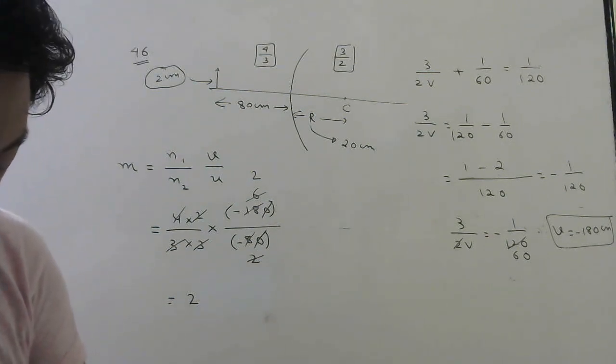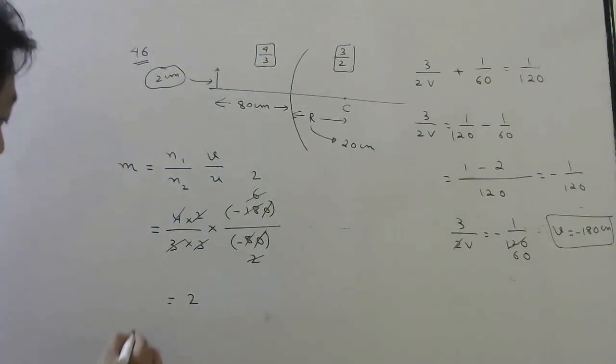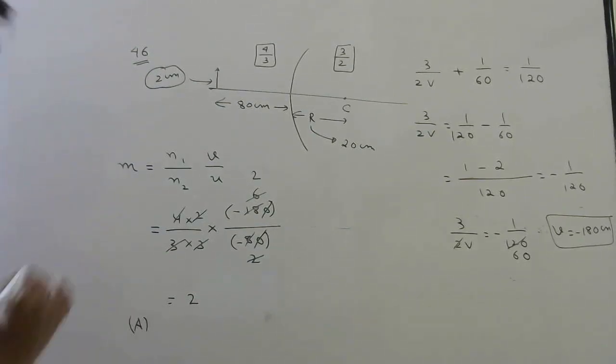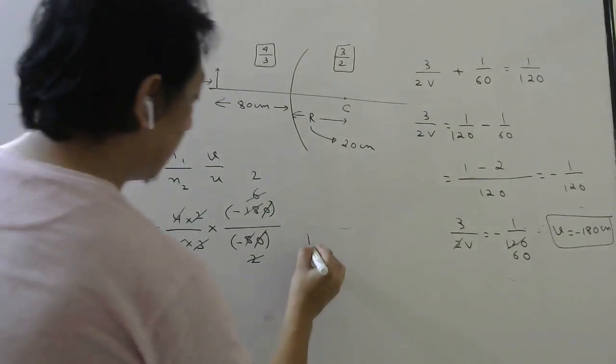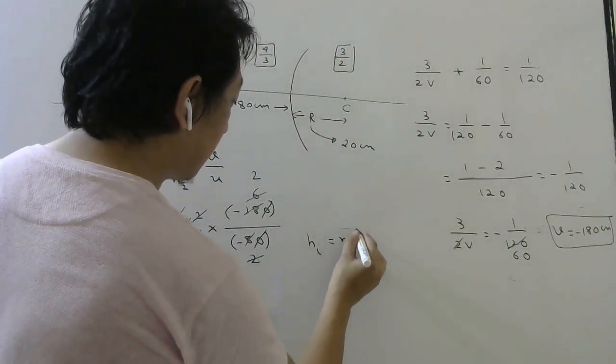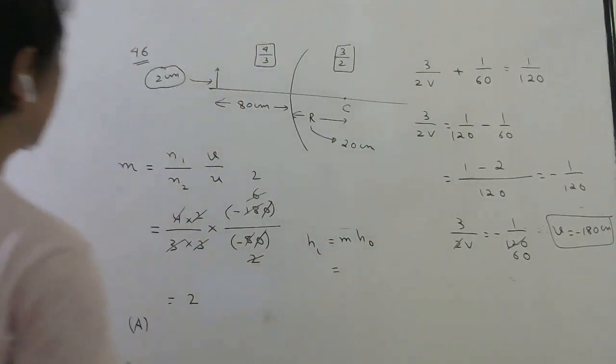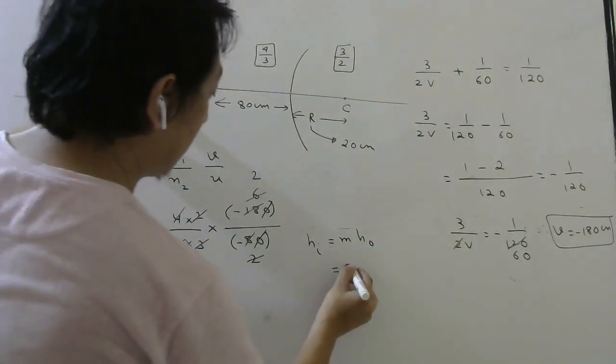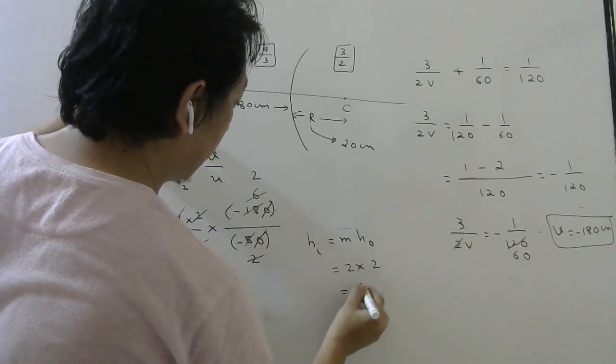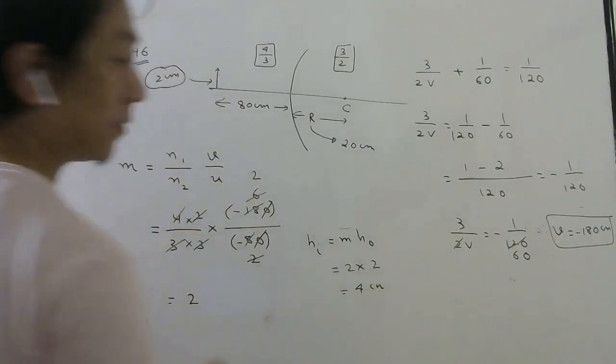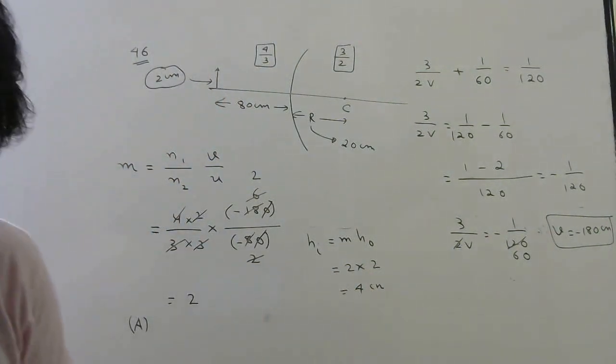Option A. That means your image height will be what? Image height is magnification times object height. So if your object height is 2 centimeter, it will be 2 into 2, 4 centimeter. So that will be your image height.